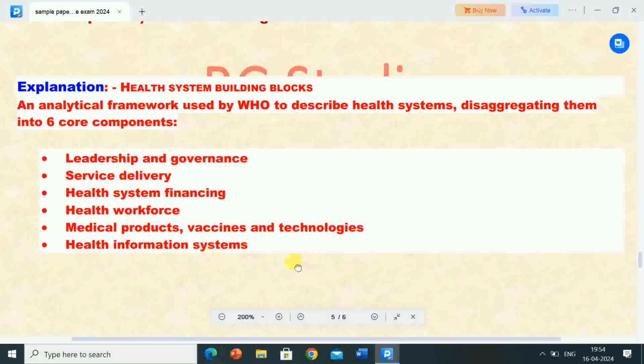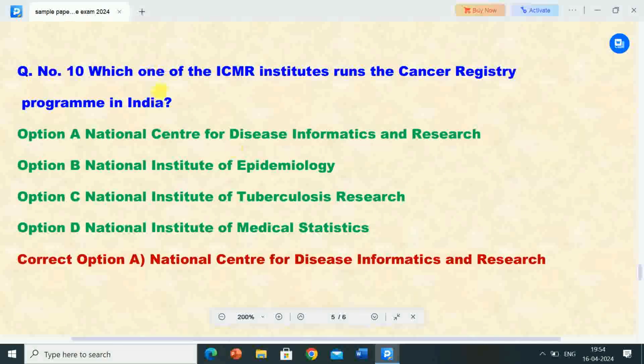Next question is, which one of the ICMR institutes runs the cancer registry program in India? Options are: Option A, National Center for Disease Informatics and Research. Option B, National Institute for Epidemiology. Option C, National Institute of Tuberculosis Research. Option D, National Institute of Medical Statistics. Correct answer is option A, National Center for Disease Informatics and Research.